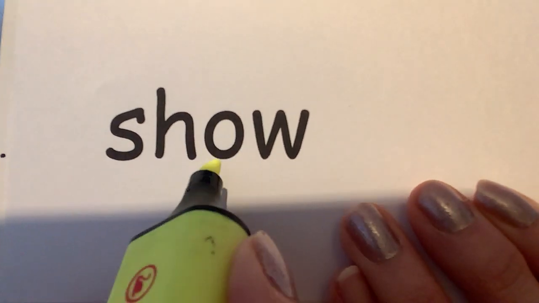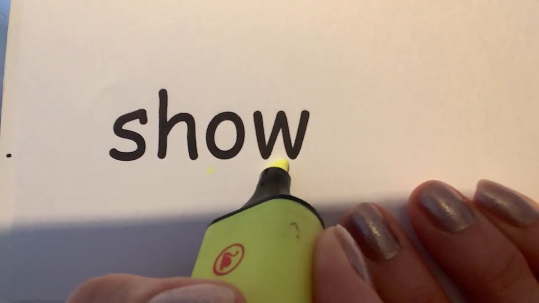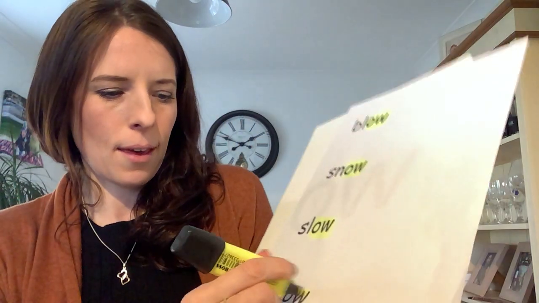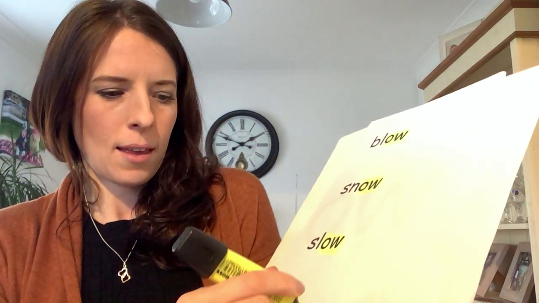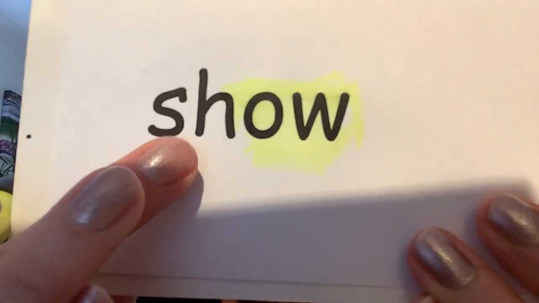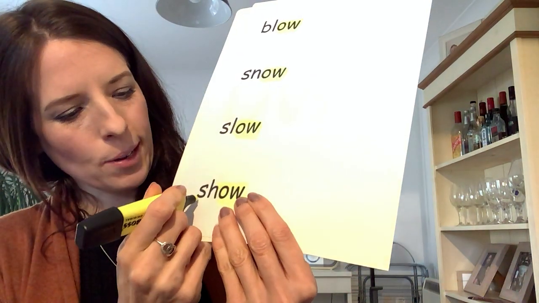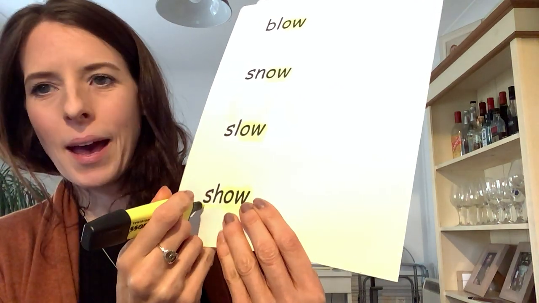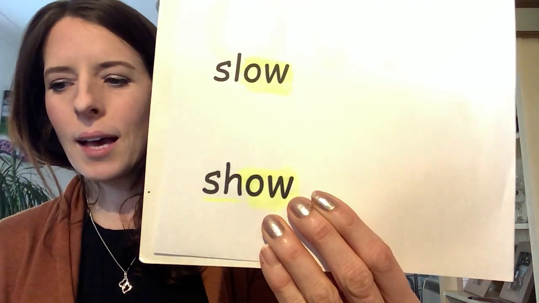What about this word? Can you see the sound O anywhere? There it is, there's an O and there's a W. Let's highlight those. There we go. What's the first sound? Oh, look, here are two letters that make one sound as well. Can you remember this sound?